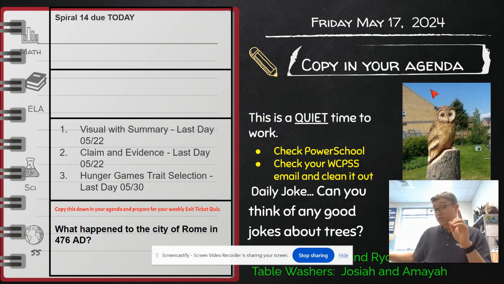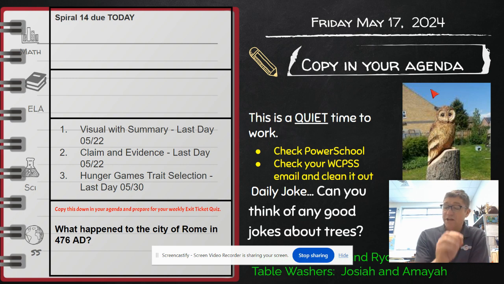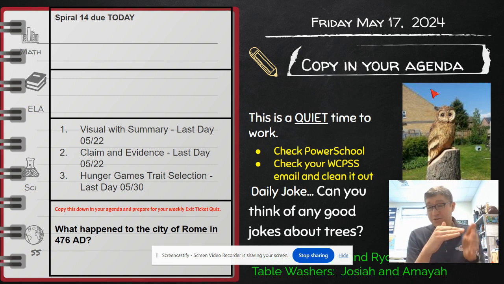In our social studies class, we are going to be ending our unit on the decline of civilizations. We started the last bit of it today called The Fall of Rome, which is kind of the big famous one when we talk about declines of civilizations. We'll continue that on Monday, possibly into Tuesday, depending on how far we get on Monday. Just finishing up the fall of Rome, and then we'll roll right into the Middle Ages, which makes pretty good sense because the fall of Rome is the beginning of the Middle Ages.